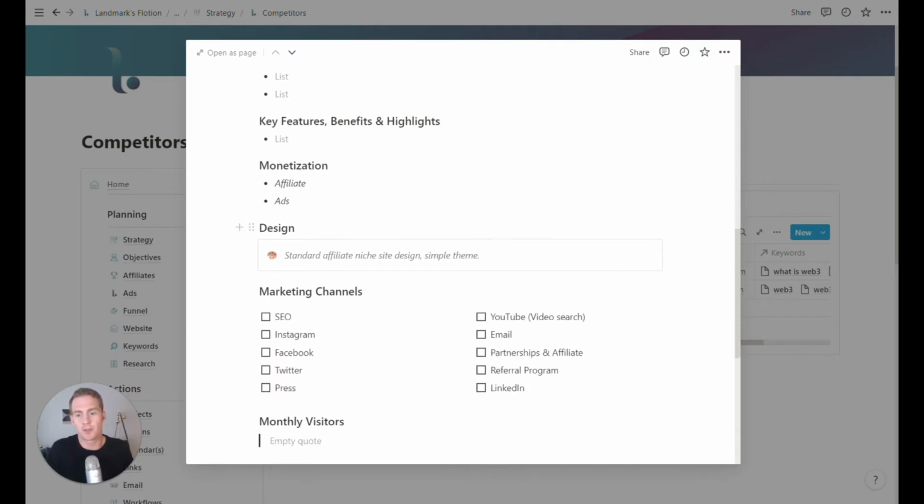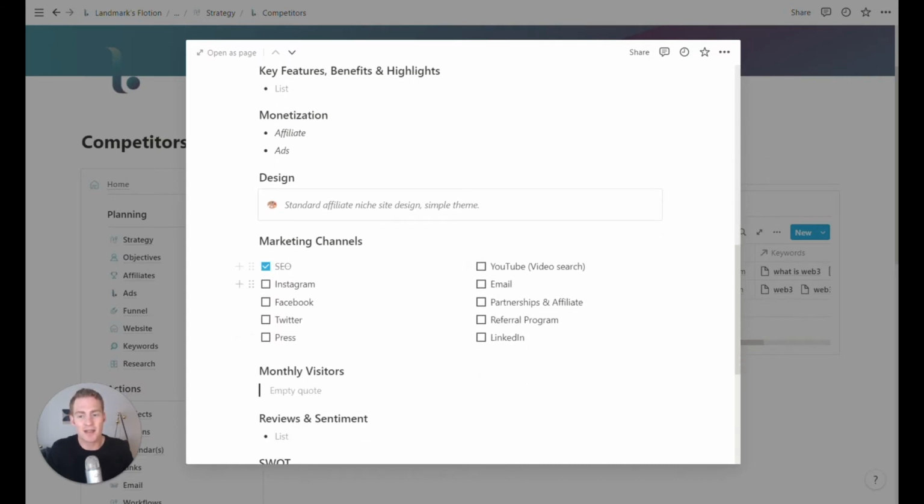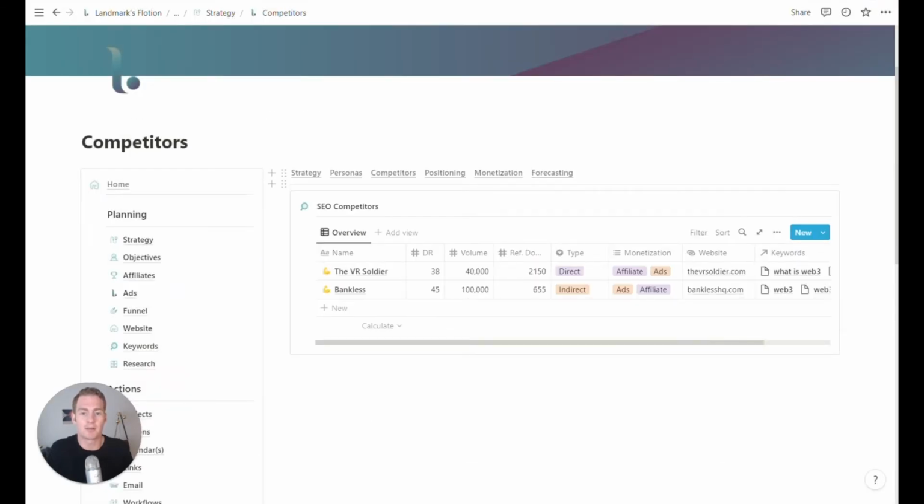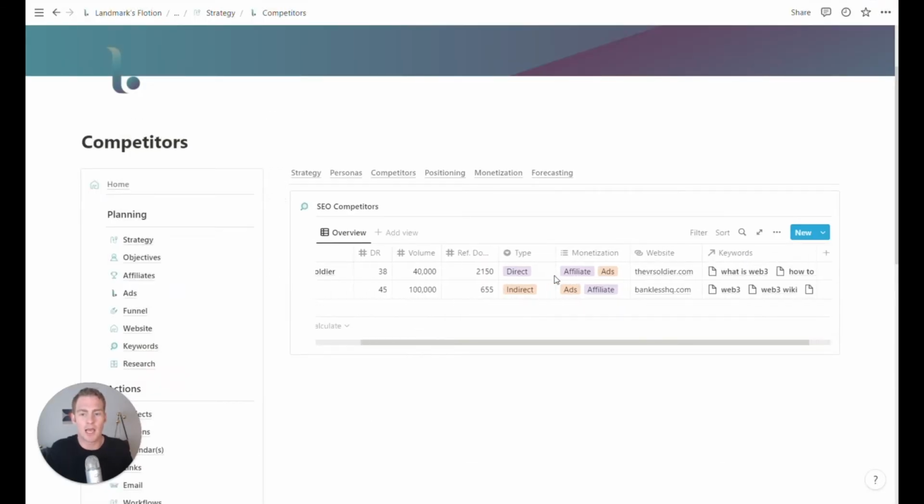What are they doing? What is their strategy? Which marketing channels are they active on? So probably SEO, but maybe one or a couple of them have a YouTube channel. Maybe some of them have different social media platforms that they're active on as well.